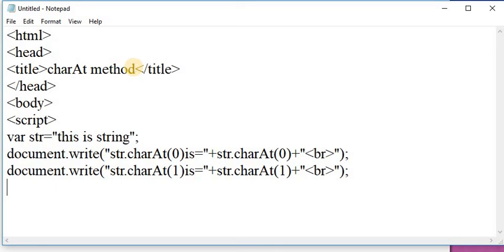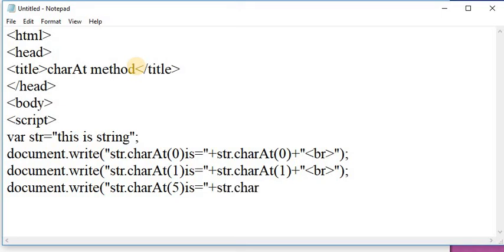Next is document.write. I am returning string.charAt at the 5th position, whatever the character at the 5th position is, by using the charAt method. Here I am passing 5, plus br tag.